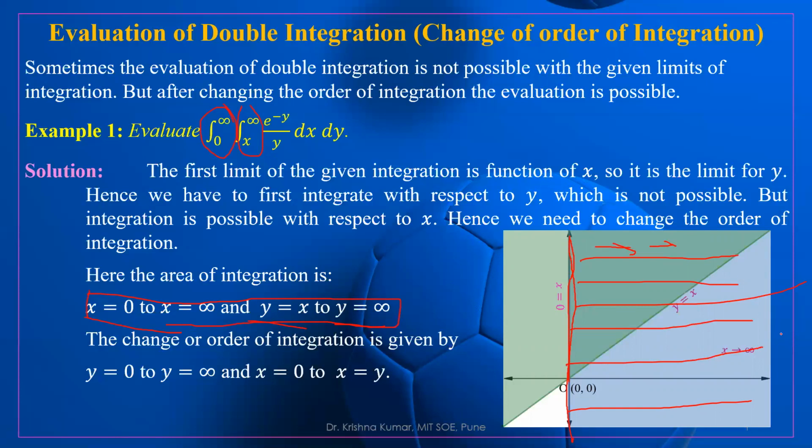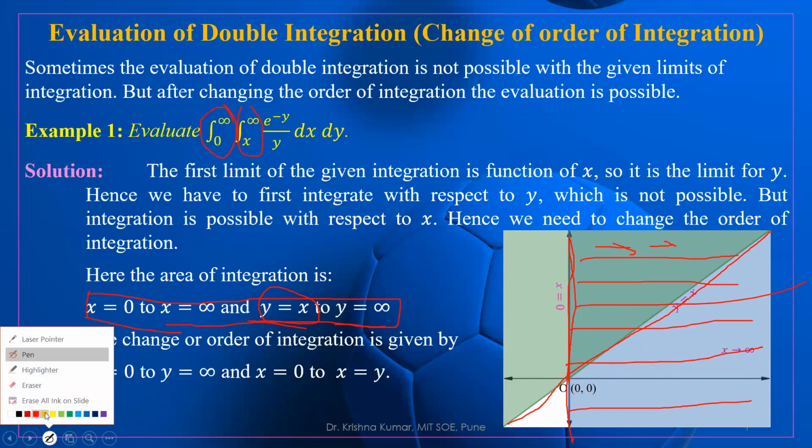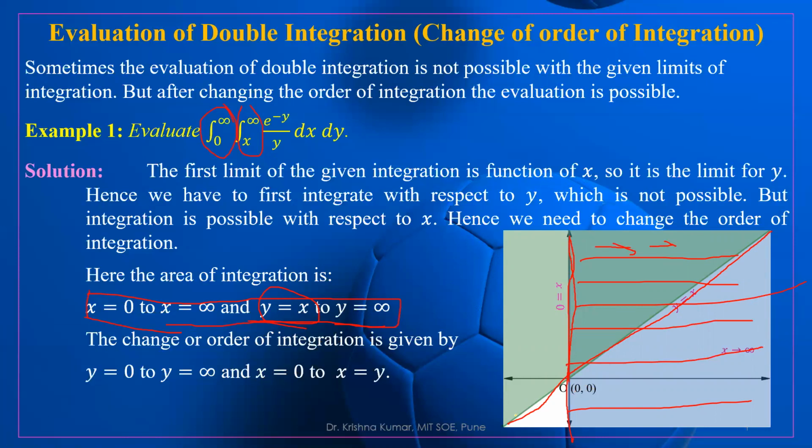And second is y is equal to x. The limit for y is equal to x, so this is the lower limit for y. And the upper limit is y tending to infinity, so this is the upper limit of y.